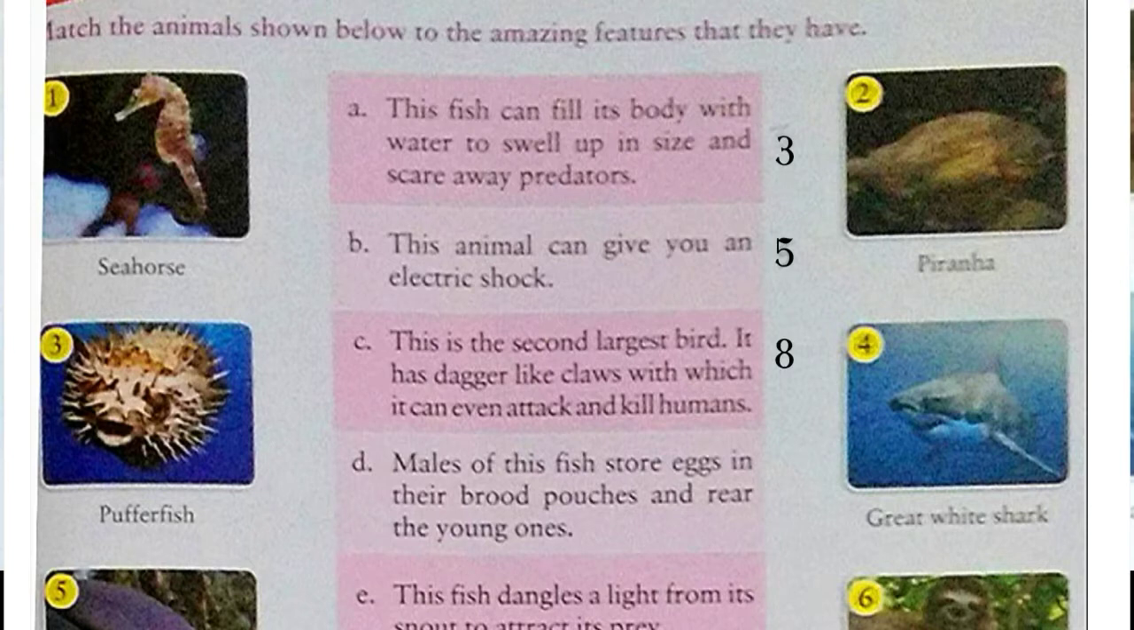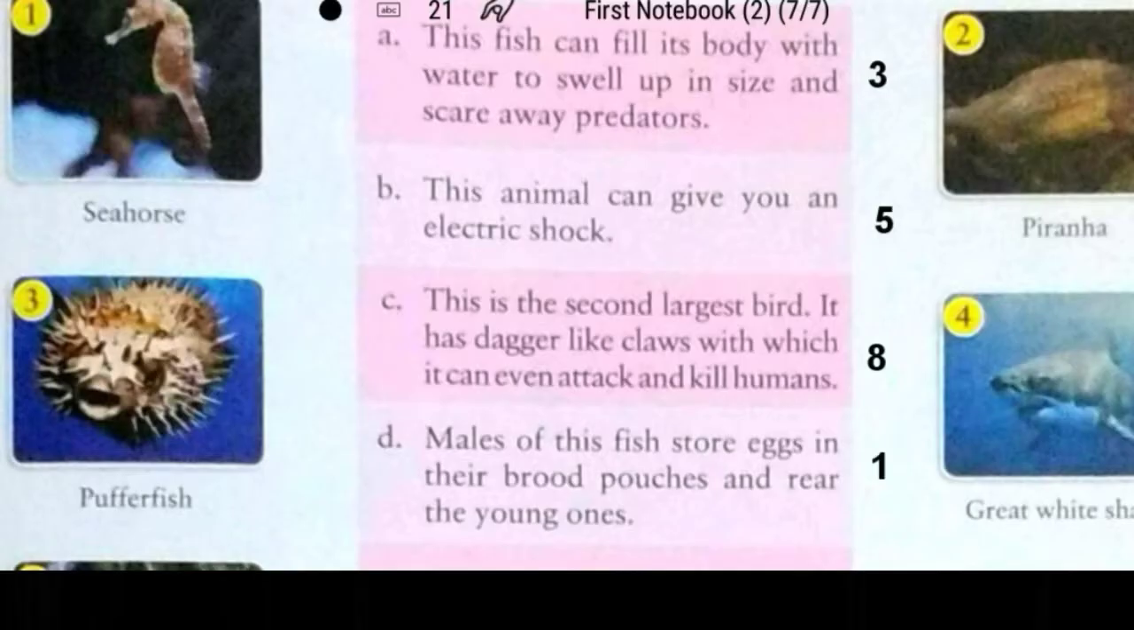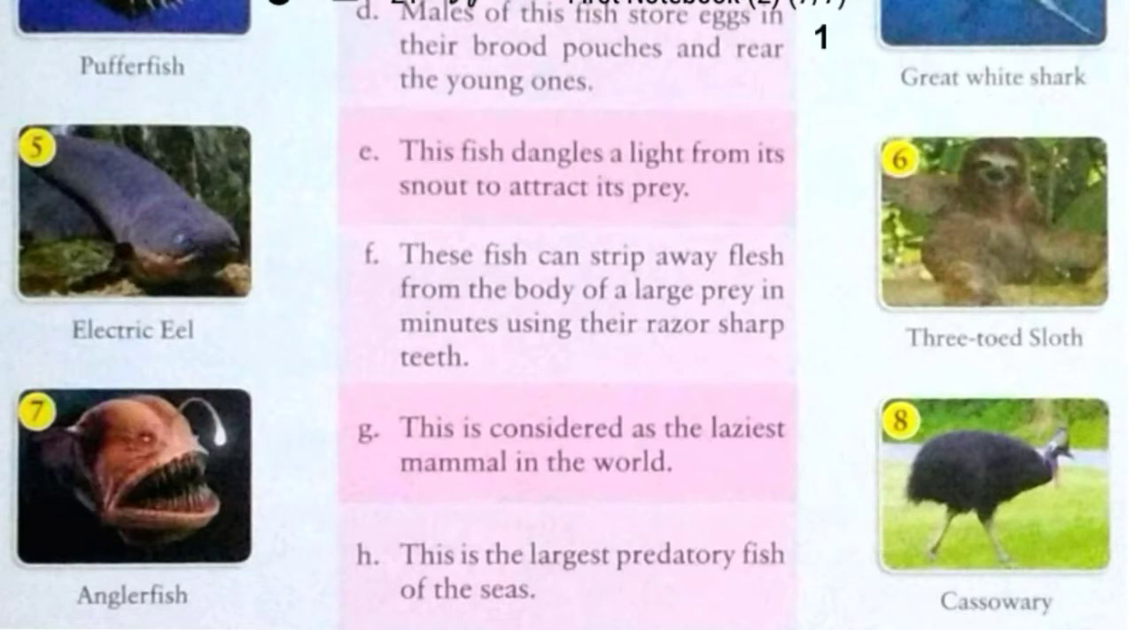Now we will read our question number D. Males of this fish store eggs in their brood pouches and rear the young ones. The answer is seahorse. It is given in option 1. So in front of D we will write 1. Now we'll see our question number E. This fish dangles a light from its snout to attract its prey. The answer is anglerfish. It is given in point number 7. So in front of E we will write 7.